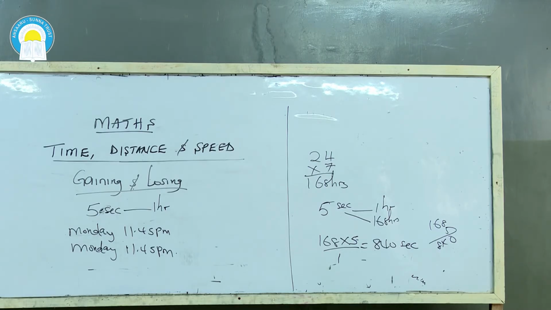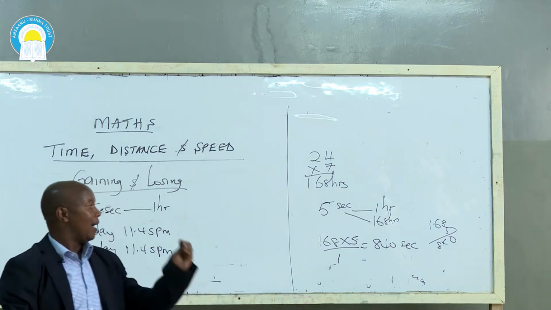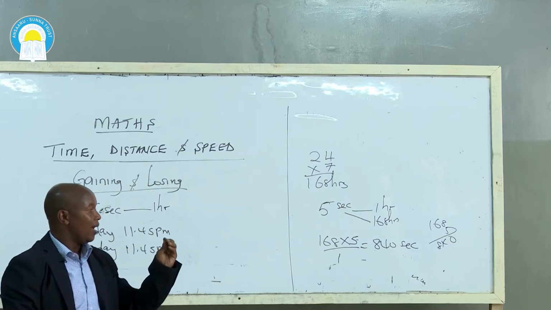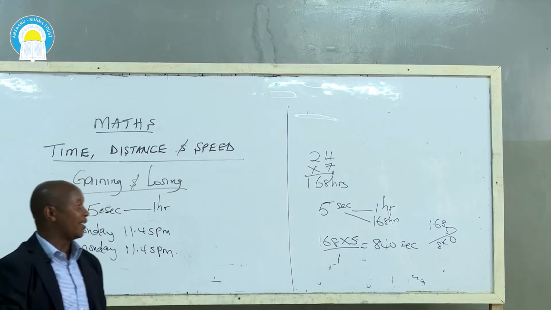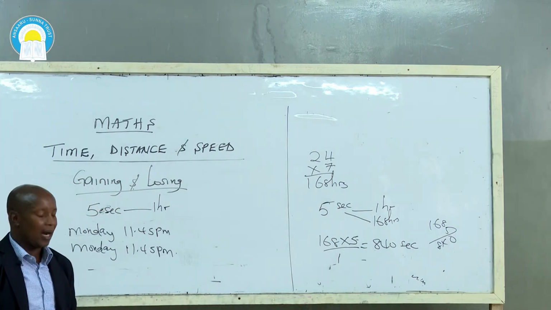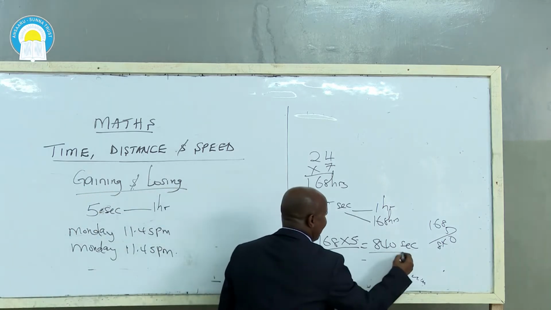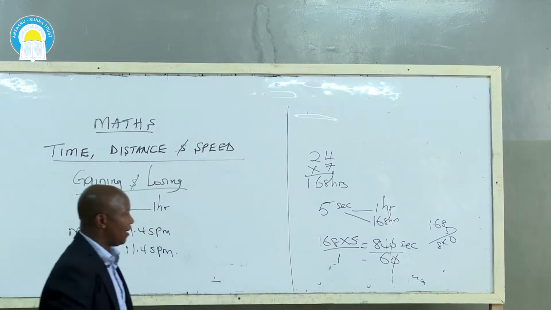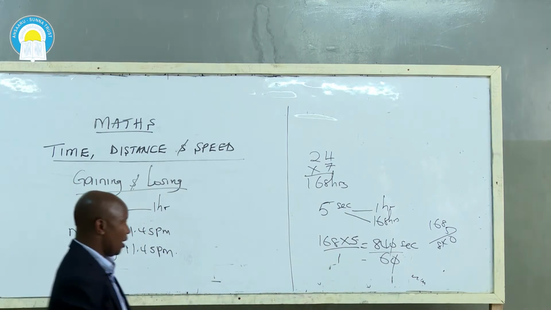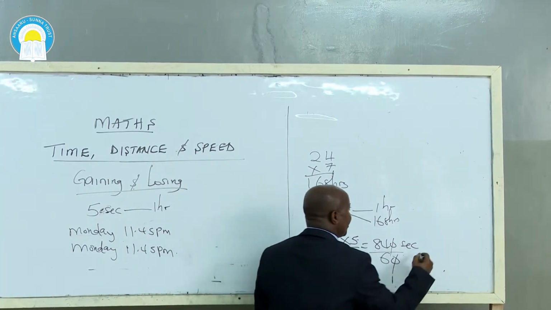So now, you can convert seconds to minutes. In class, I remind you again, 1 hour is 60 minutes, and 60 seconds is equivalent to a minute. So to change seconds to minutes, you divide by 60. 840 divided by 60, you get 14 minutes. So this watch will be ahead by 14 minutes.